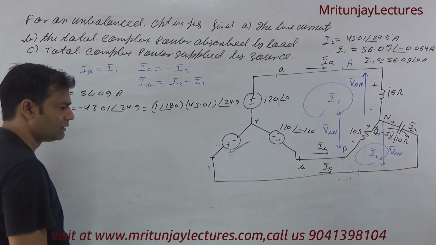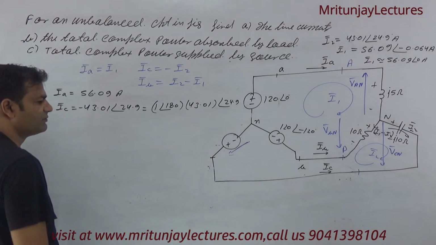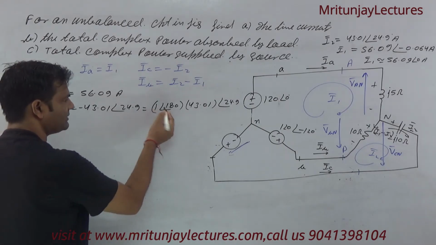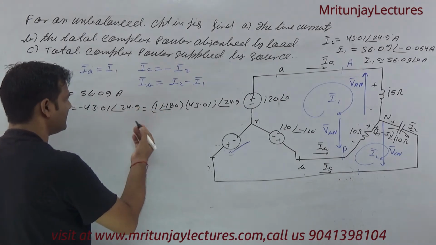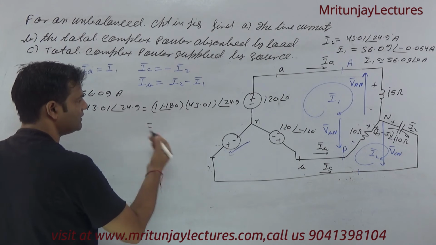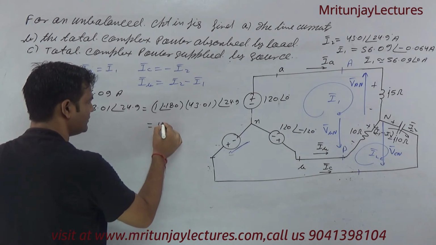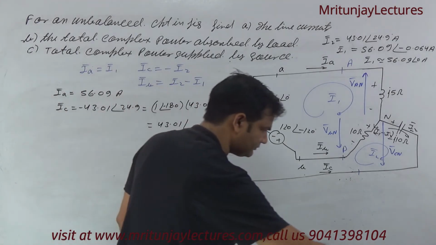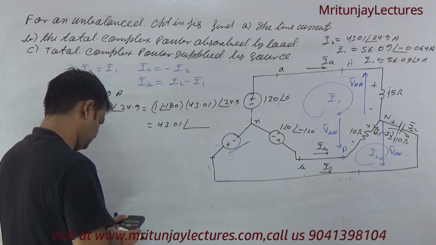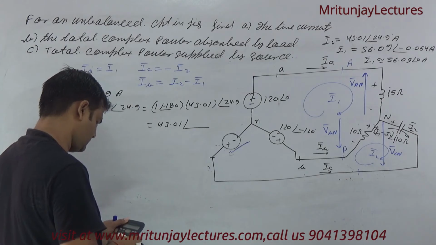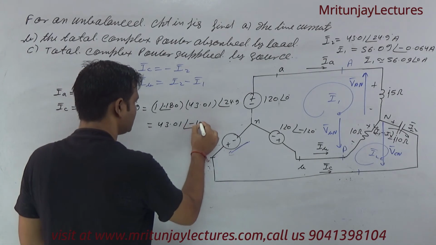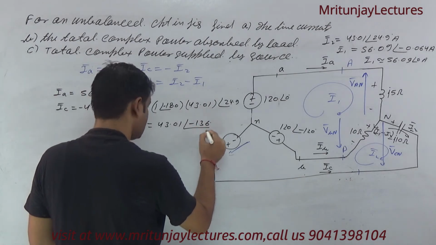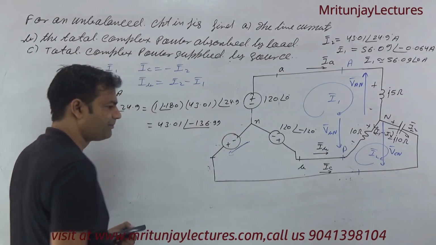Okay, so this one minus, or you can say plus. If you consider minus, then we write it like this, that is 43.01 at the angle 180 minus 43.01, that is minus 136.99.